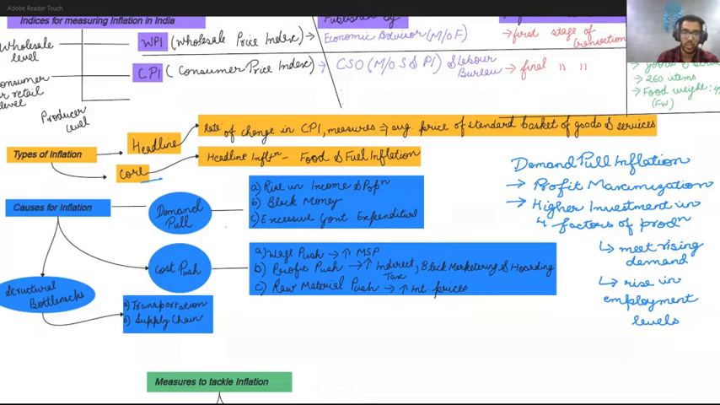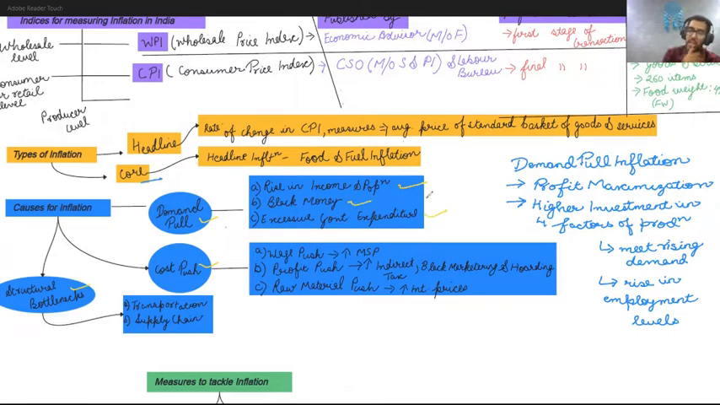So there are three causes of inflation, as you can see I have pointed out here. I'll just change the color of the marker. So the first thing, as you can see here, I've written it down: demand pull inflation, cost push inflation, and structural bottlenecks. So these are the major causes of inflation. I've given three sub points of demand pull inflation: rise in income and population, black money, and excessive government expenditure. So these three are the factors that lead to demand pull inflation.